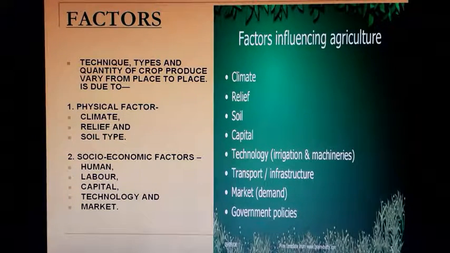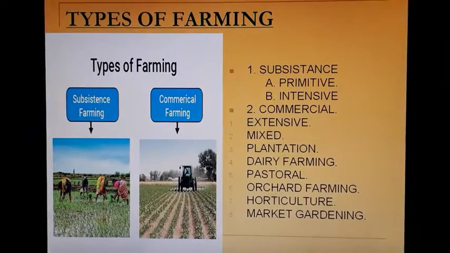What kind of factors are responsible for the different kinds of agriculture in different regions of the world? Some physical factors are climate, relief, and soil type. The socio-economic factors are human labor, capital, technology, and market. Each and every factor is responsible for the type of agriculture taking place in different countries.